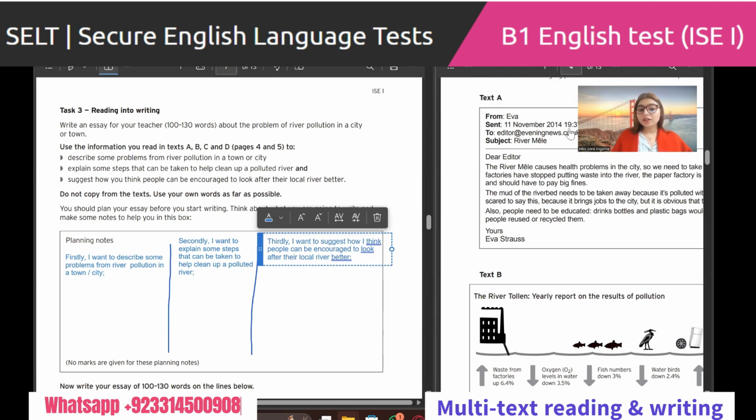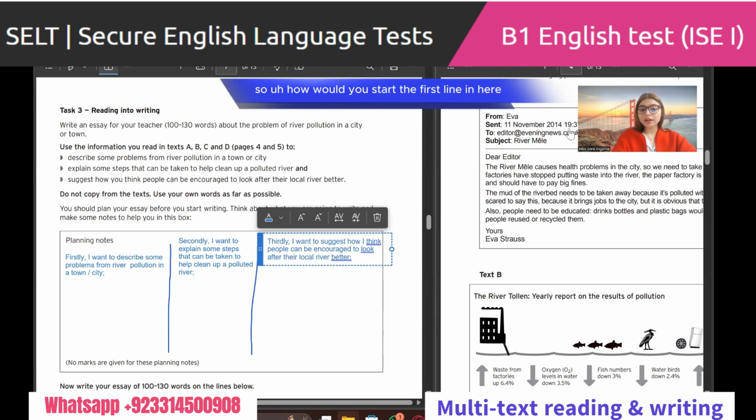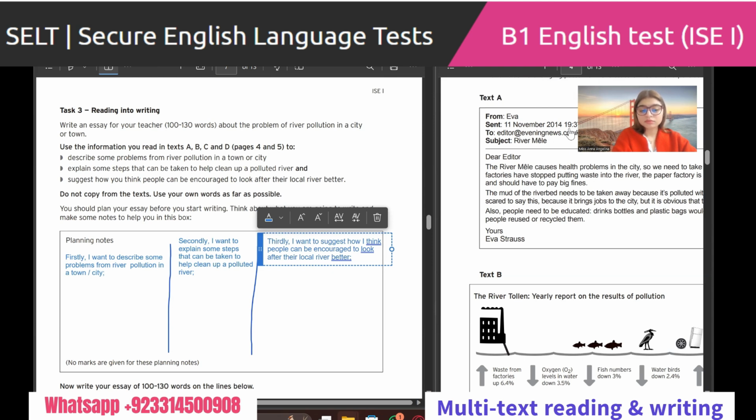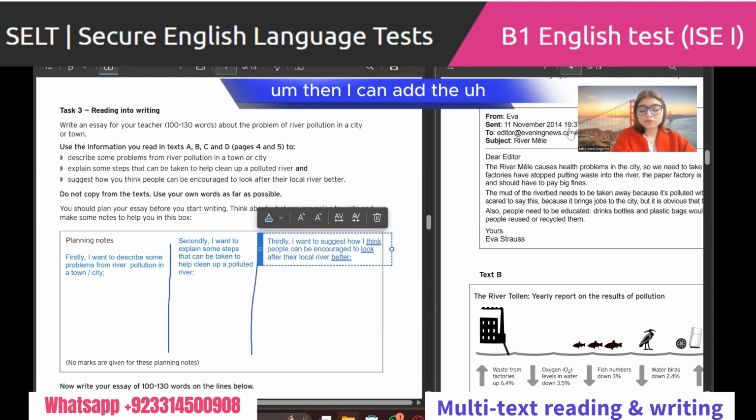So how would you start the first line in here? Just say it. Firstly, I want to describe some problem from river pollution in a town or city. Then I can add the notes from part A, B, C, or anything. Yes, that's right. We'll find it after some time.